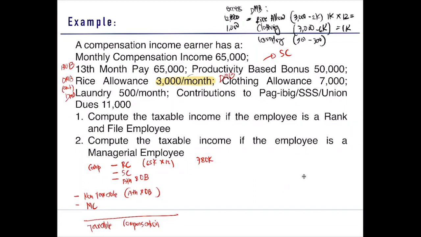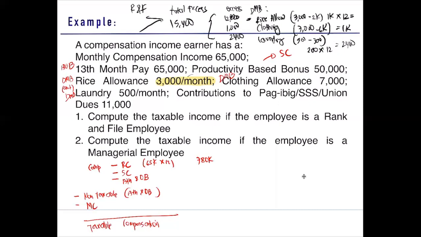So magkano yung excess niyan? 200, tama? Tapos, since laundry allowance is per month, we multiply it to 12. So 2,400. How much is our total excess de minimis benefits? Our total excess de minimis benefits is equal to 15,400.